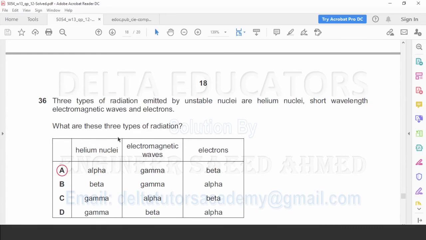Here we have three columns. It is helium nuclei, electromagnetic waves, and here it is given electron. Helium nuclei, it is alpha. It is already discussed that alpha particles are positively charged and the mass of an alpha particle is equal to the mass of a helium nucleus. What about the electromagnetic waves? Electromagnetic waves are gamma rays. They have no charge and no mass. Electrons, these are beta particles, because beta radiations are negatively charged, and electrons are negatively charged. So the correct option is option A.